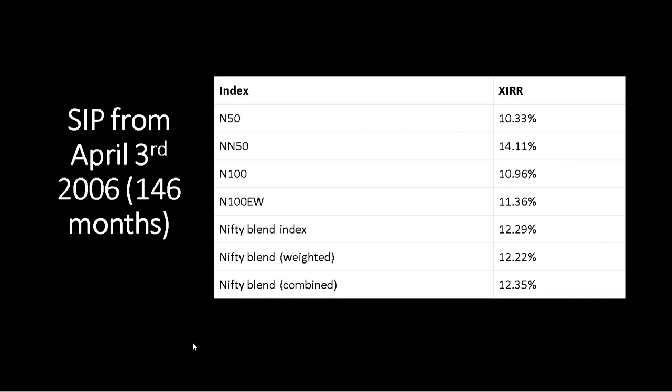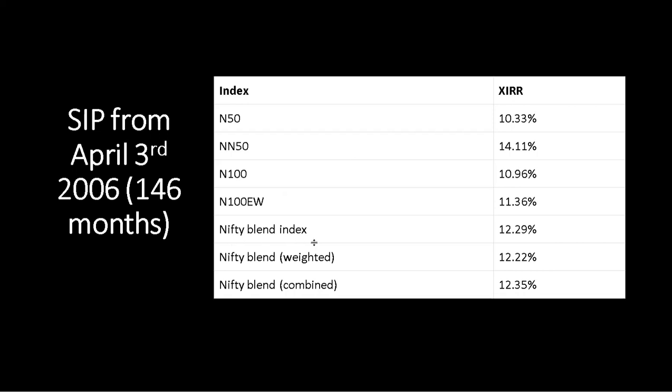So now we compare an SIP that has been running in the Nifty 50, Nifty Next 50, Nifty 100, Nifty 100 equal weight, and also the Nifty blend from April 3rd, 2006. So it's a currently running SIP, and 146 monthly installments are over.